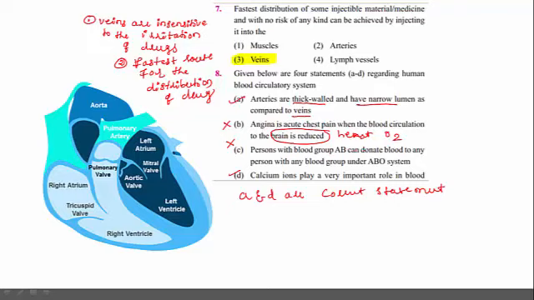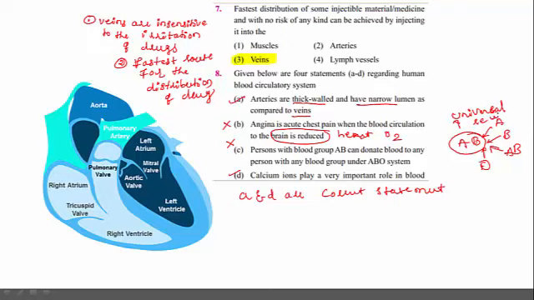A person with blood group AB can donate blood to any person with any blood group under the ABO system. This is also wrong. The person with AB blood group can receive blood from A, B, AB and O. Therefore, AB blood group is theoretically called the universal recipient.